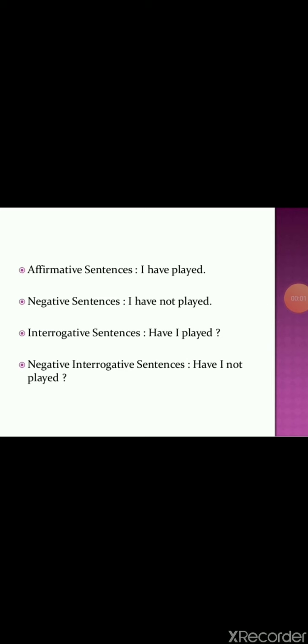So with examples: I have played, I have not played, have I played, have I not played. Now look at the mechanism of the negative interrogative statements when we are making them. Always students get confused: have I not played? What they do is they don't differentiate not from the auxiliary verb and the subject. So you need to be very careful. You need to maintain the level of the sentence. The structure of the sentence should not be disturbed, even when you are making an interrogative statement, negative statement, or negative interrogative statement.